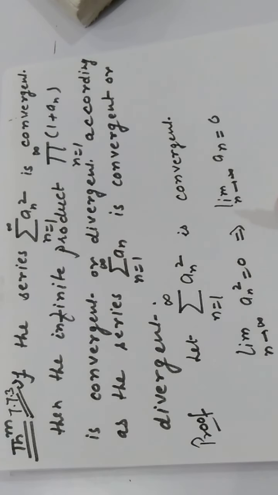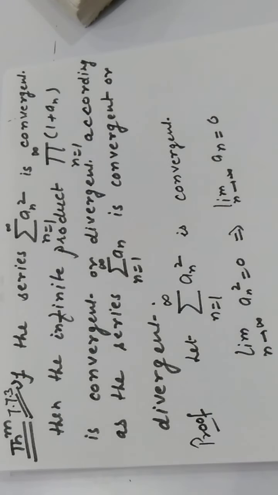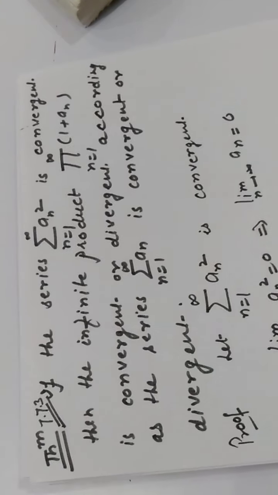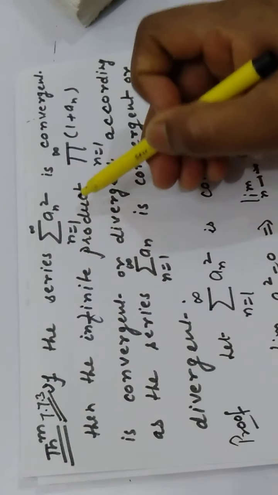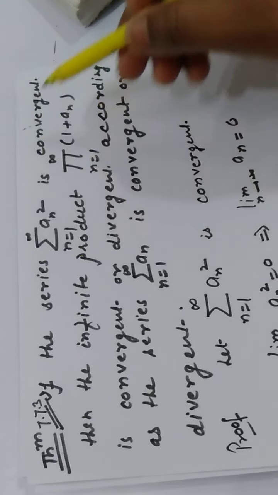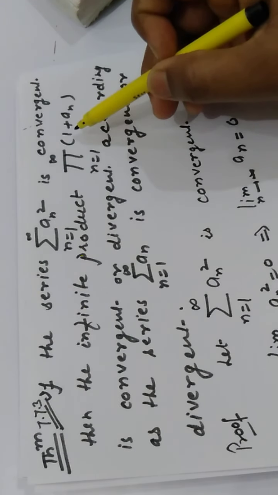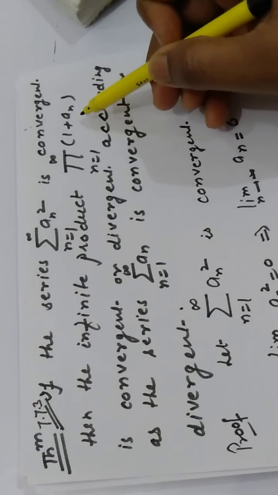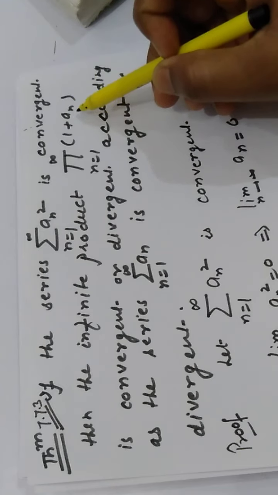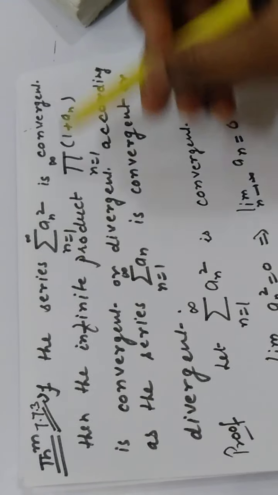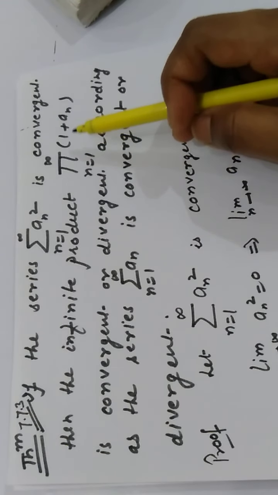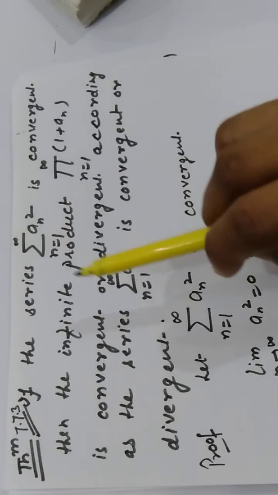Hello everybody. In the present lecture we shall again discuss a very important theorem of infinite product, and it states that if the series summation an square is convergent, where the factors of the infinite product are written in the form 1 plus an, then the product again depends upon the convergence or divergence of summation an.